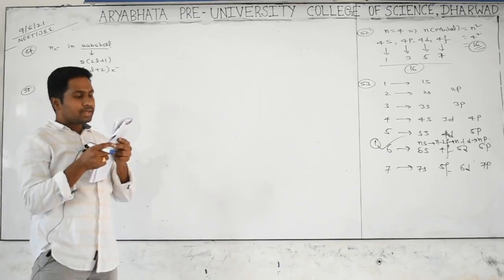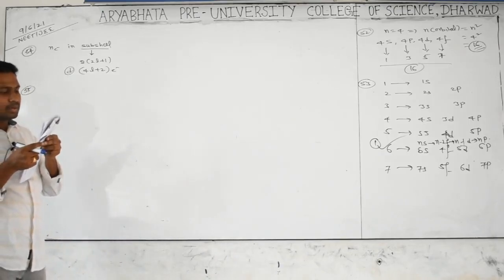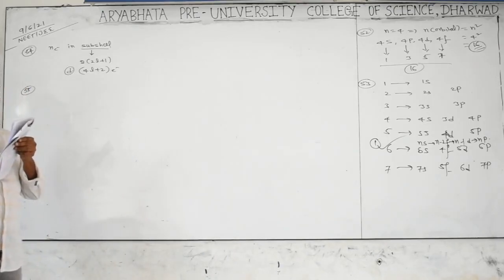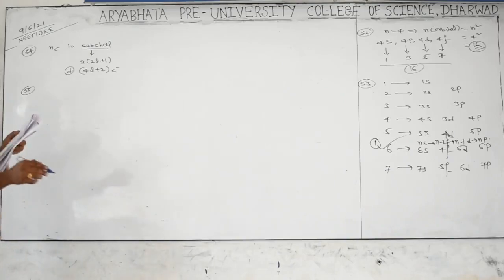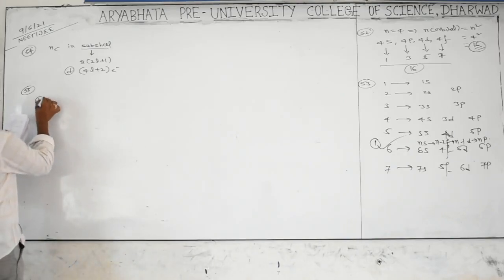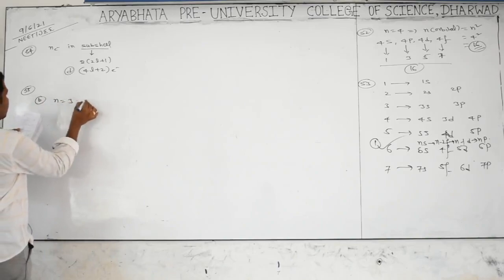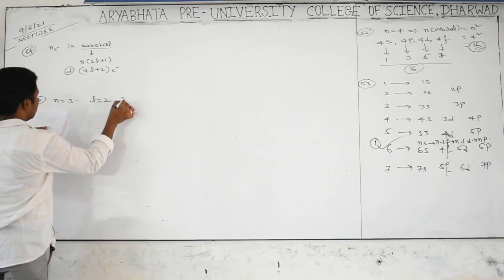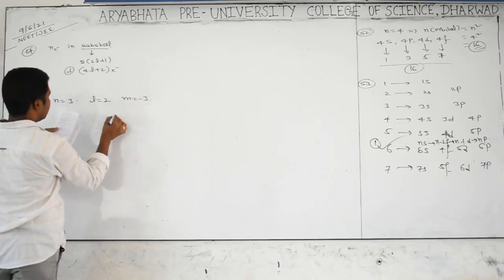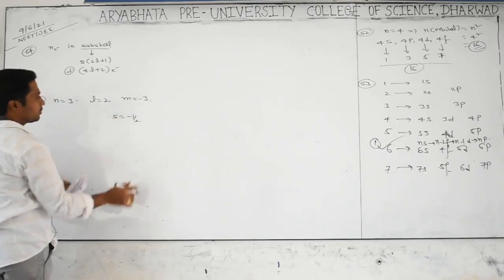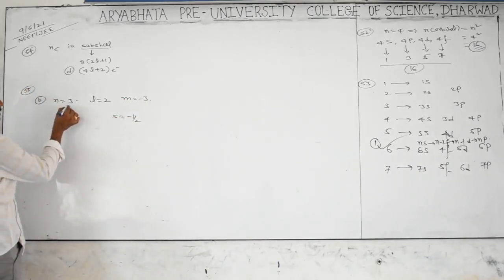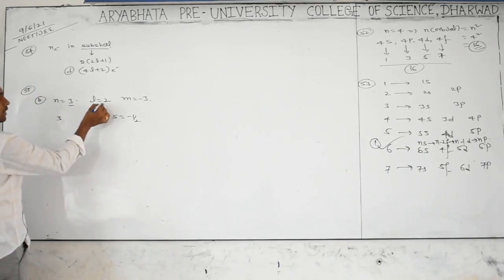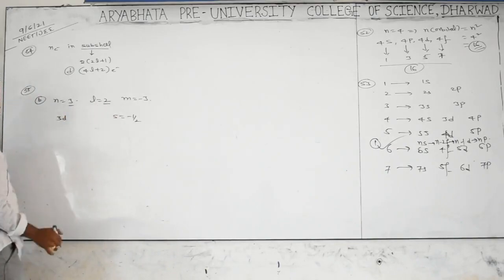Which of the following is not possible for an electron in an atom? Go for the second set. What is given? N is equal to 3, L is equal to 2, M is equal to minus 3, S is not a matter, minus alpha plus alpha. If n is equal to 3, it means third shell; L is equal to 2 means d orbital.